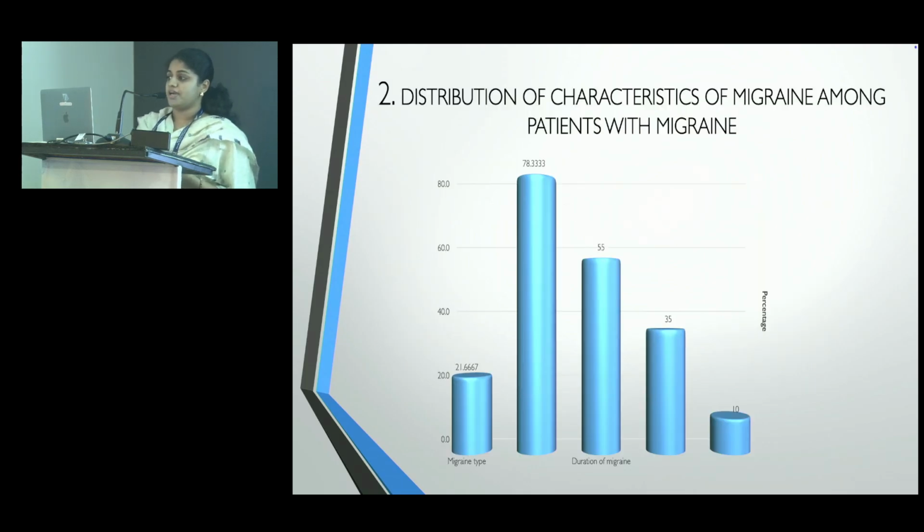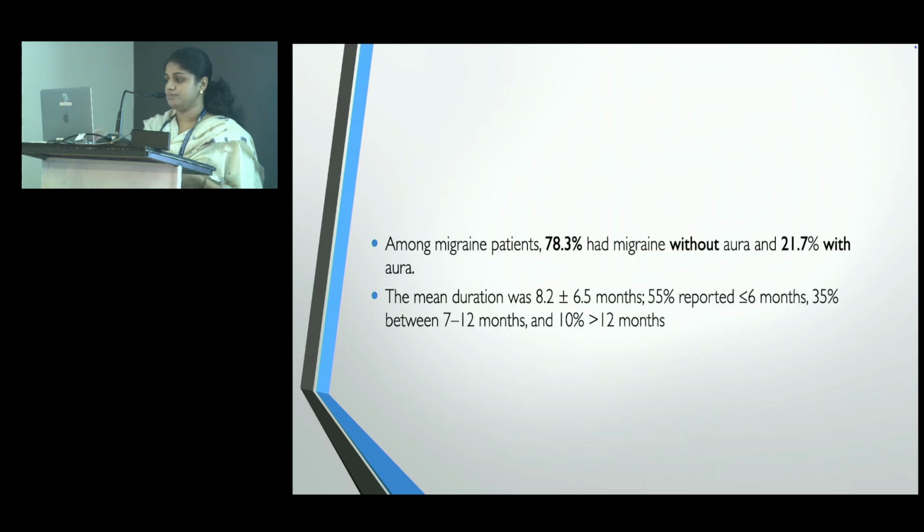Coming to the distribution of characteristics of migraine among the patients, we looked at migraine with aura and without aura, and also the duration of migraine. We saw that most of the patients who came to our OPD were without aura, and only 21% had aura. The mean duration was almost 8 months, and very few patients came with more than 1 year.